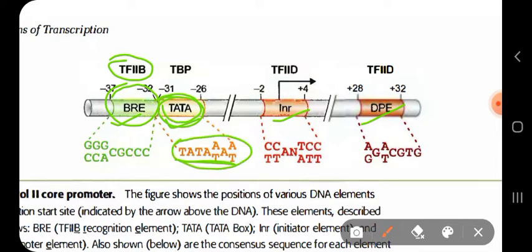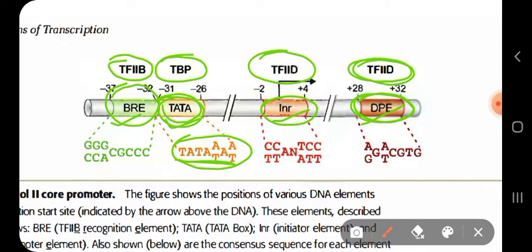Here a transcription factor named TBP binds. Then comes the initiator element. In short, it is called INR, where TF2D binds. And here the last element, the last sequence of the promoter region, DPE, called the downstream promoter element. Here also TF2D binds.